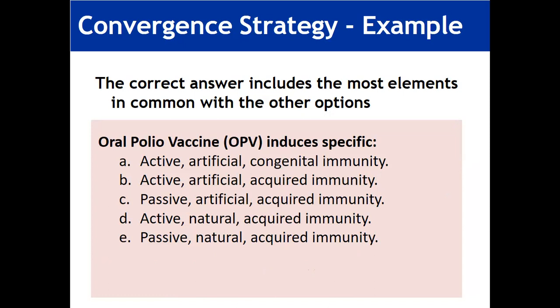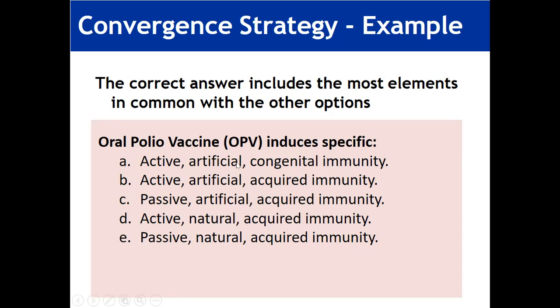Just for example, here we have active, artificial, congenital immunity. There are three words. Sometimes there may be four or five. That may be a sequence. There may be words which are properties, characteristics of a condition, symptoms of a condition. So it means when we have a lot of options, three or more than three.